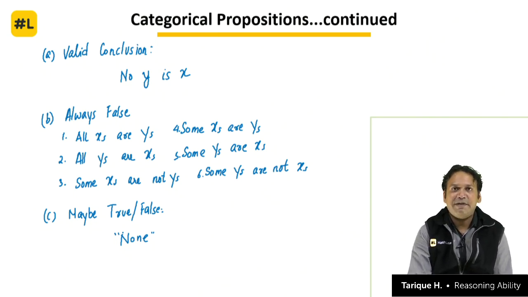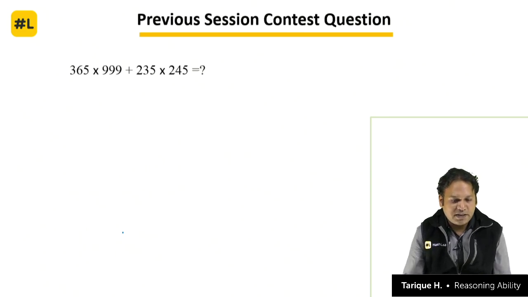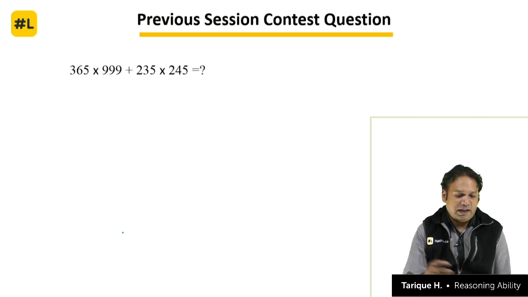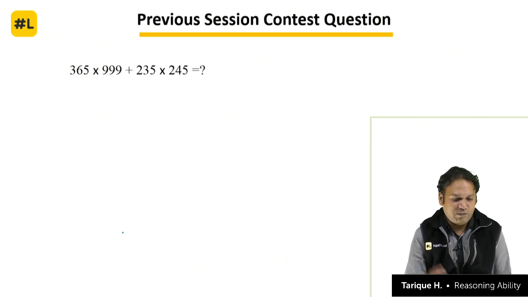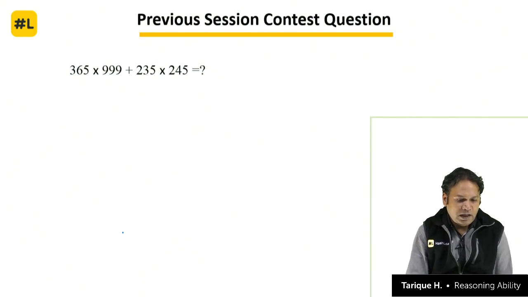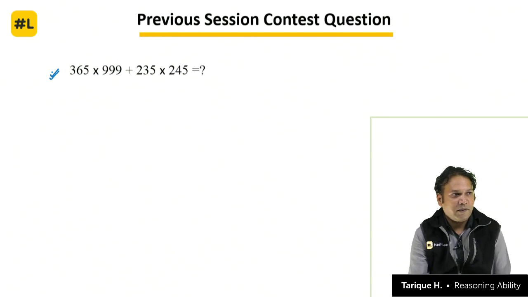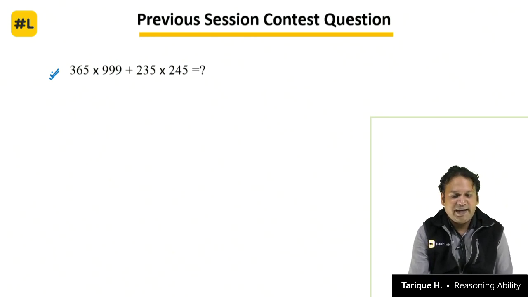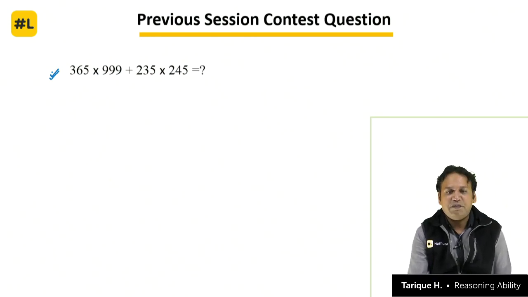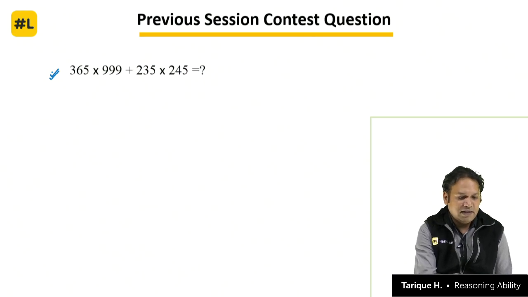The two major statements we have covered for you. Okay. Now is the time to discuss the previous session contest question, and then we will see the contest question for the day and move on to discussing the other two categorical propositions. So this question was there yesterday: 365 into 999 plus 235 into 245. The answer is very simple. I have taught you the technique yesterday itself.